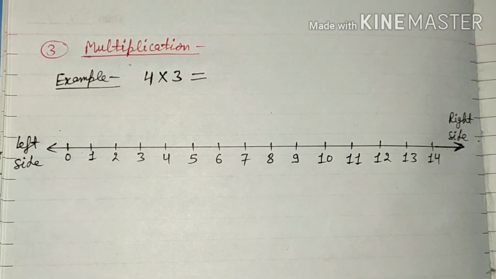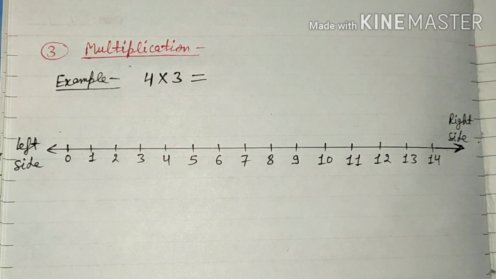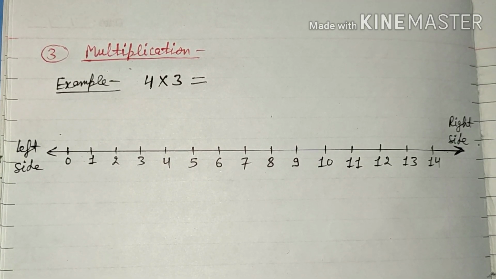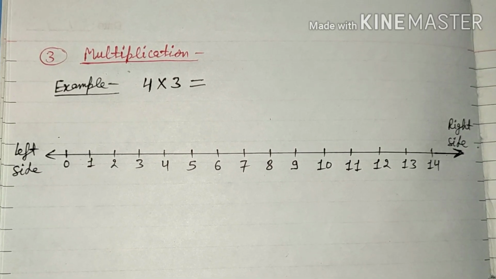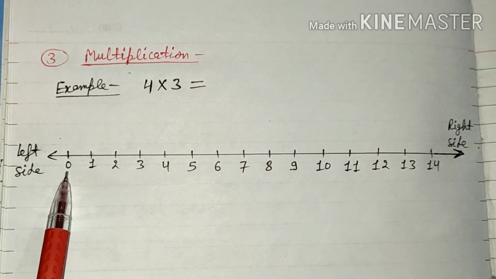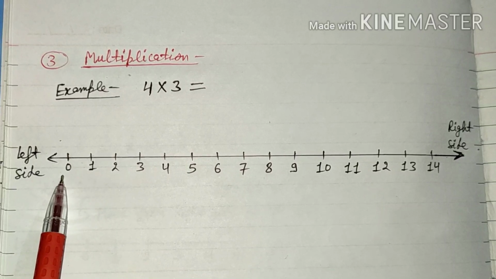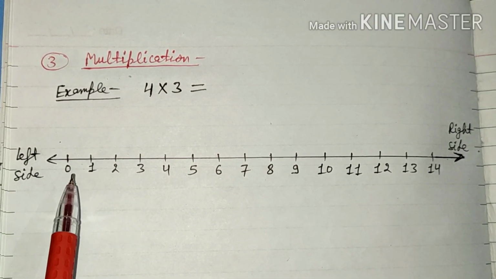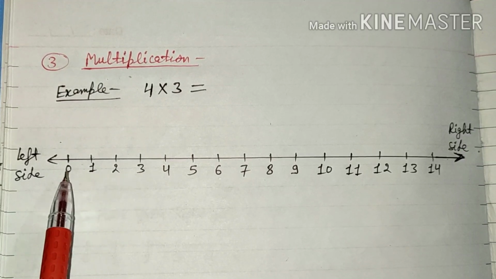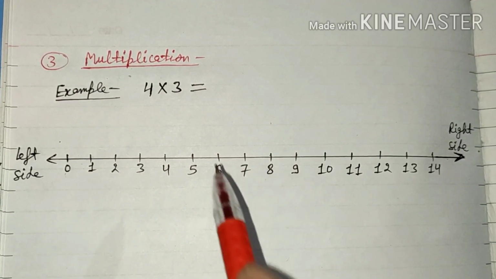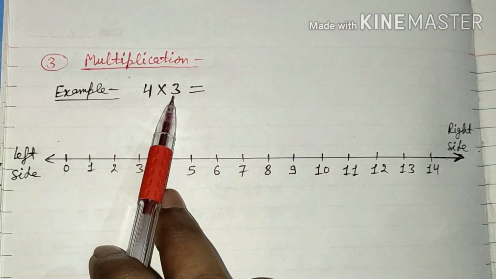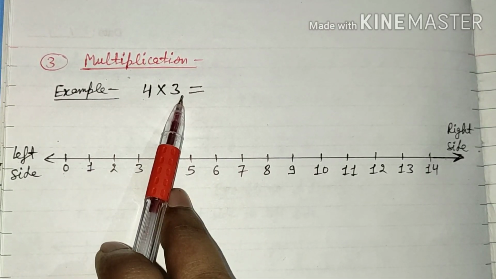Now suppose we have to perform multiplication on the number line. This is quite different from addition and subtraction. Why am I saying so? Because here we always have to start from 0. The initial point will be 0 in multiplication. In the example, we have to multiply 4 by 3, that means 4 into 3.